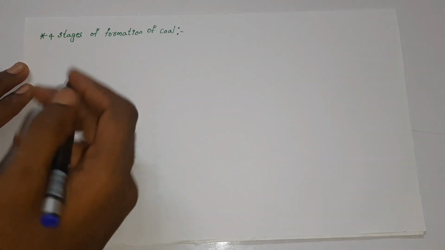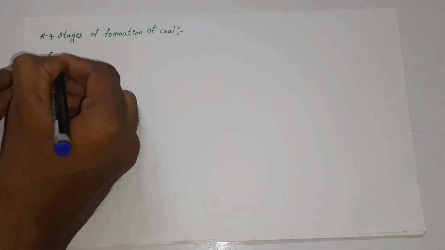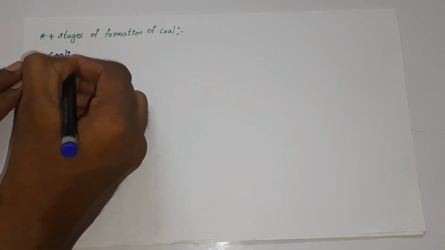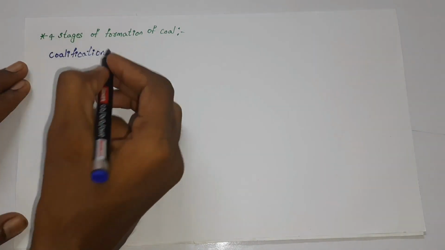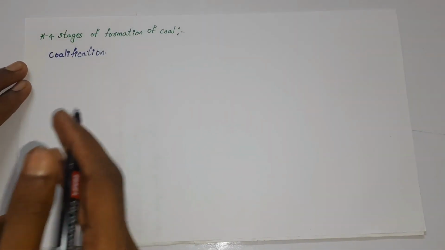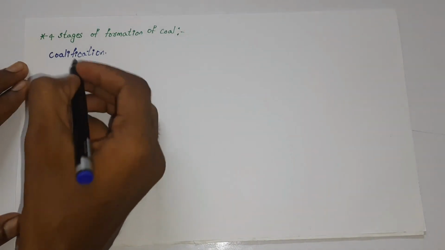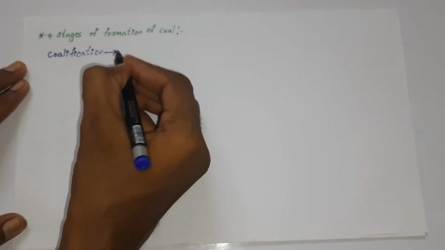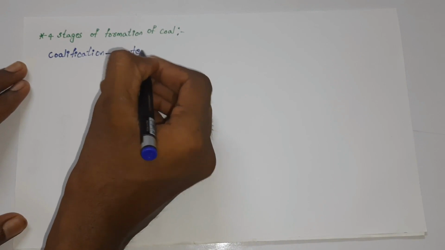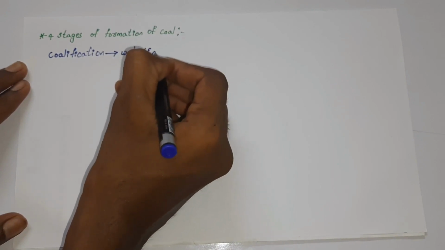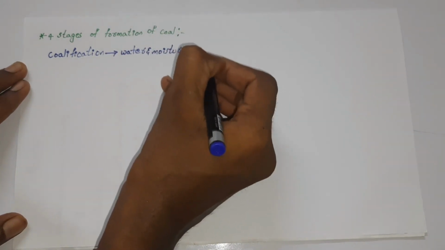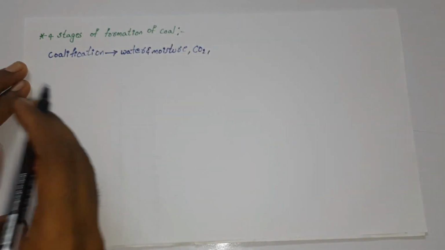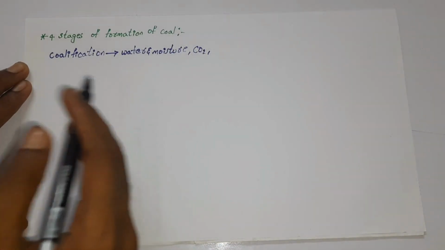And if we observe the four stages of formation of coal, as we have seen before, what is meant by coalification? In the sense, it is a process of transformation of wood into coal, which is called coalification. Basically, coalification involves the removal of water. It removes water from the wood, and it also removes the moisture and CO2, carbon dioxide, and also reduces oxygen, nitrogen, and sulfur.